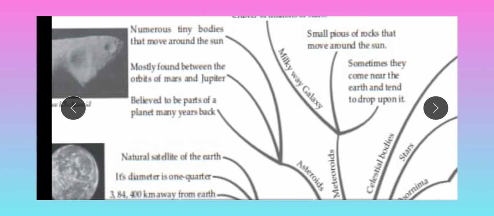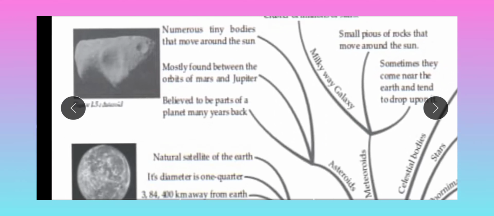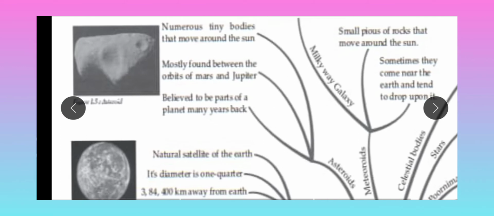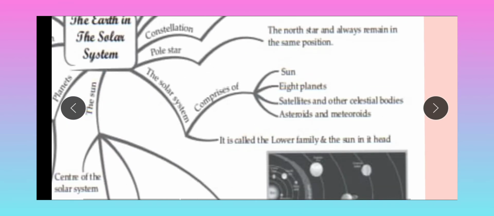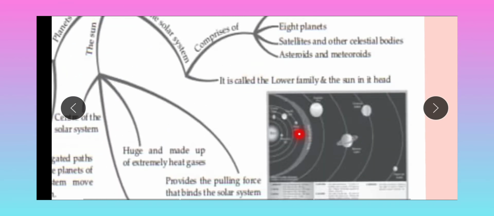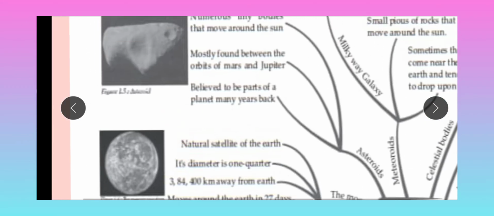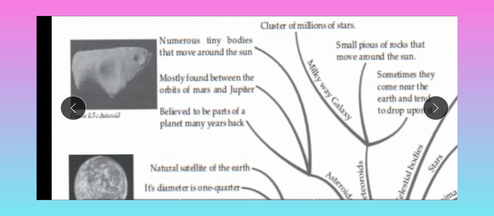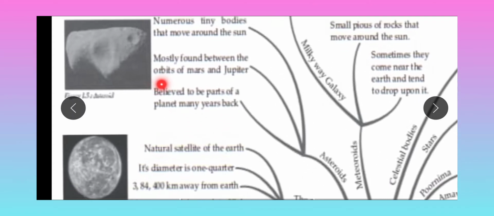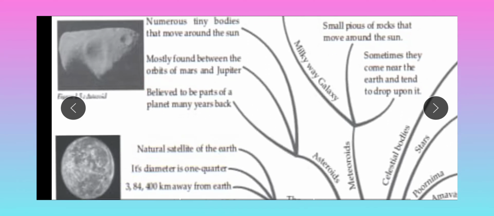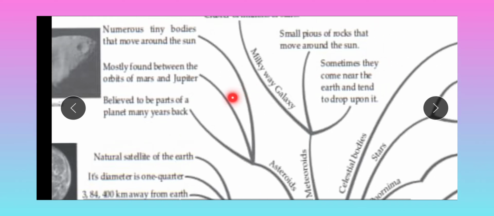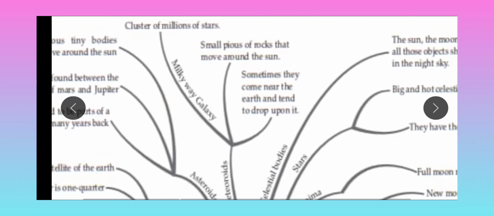Then asteroids. Asteroids are numerous tiny bodies that move around the sun, mostly found between the orbits of Mars and Jupiter. Here in this diagram you can see this dark ring, that is the asteroid ring. It is mostly found between Mars and Jupiter and is believed to be a part of a planet that broke off many years back.